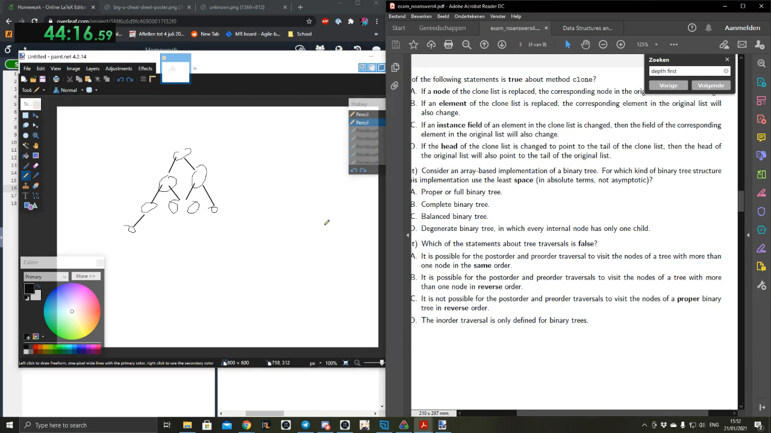Yeah, but even if you had a tree with only 2 nodes, the post-order and pre-order would not be the same. No. Okay, so this one is false. Right, this one is false, then we're done. But let's check the other ones.